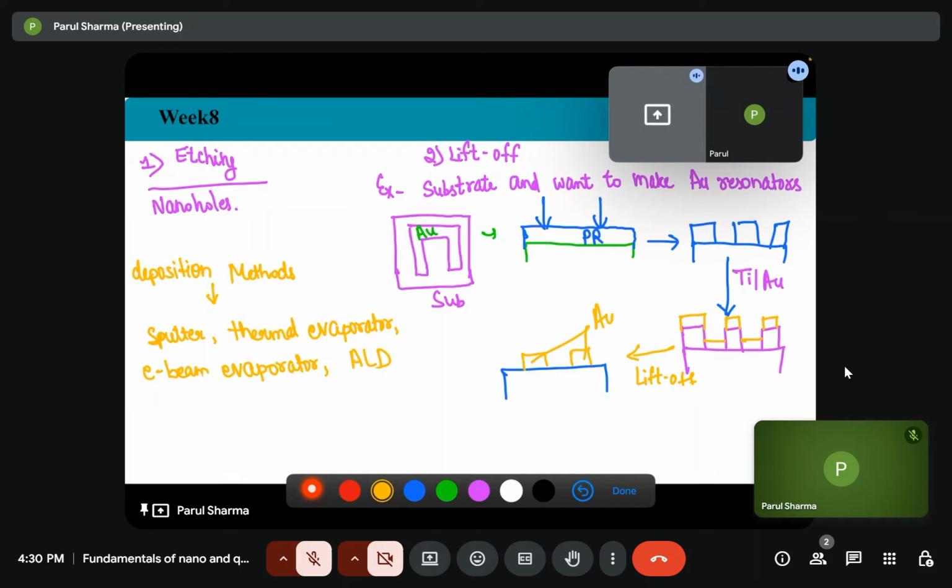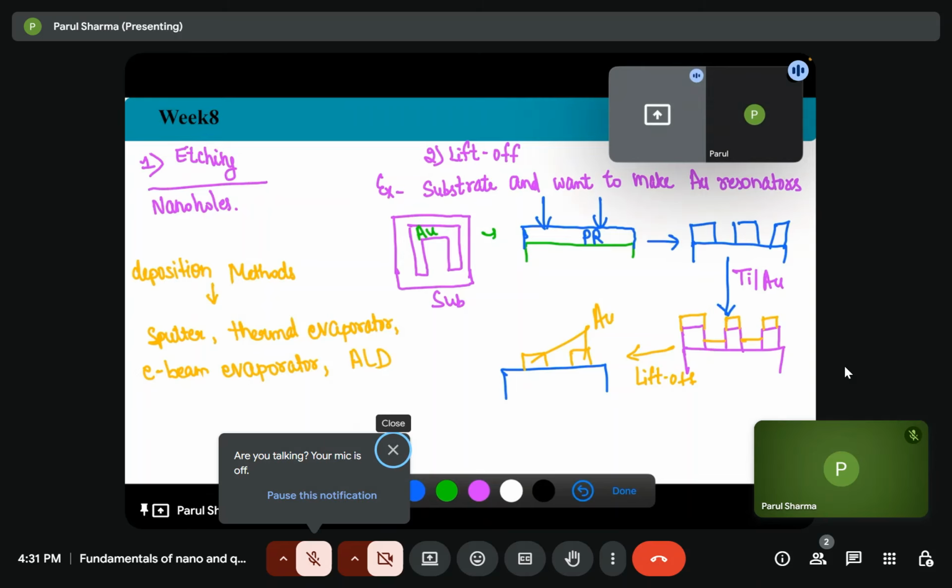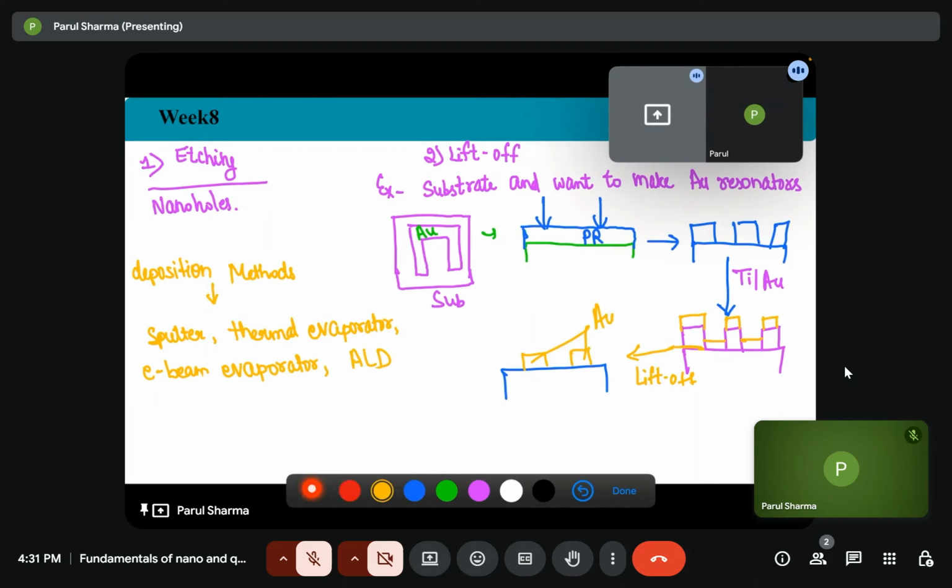We can use any method, and the material will get deposited on the protected region as well as the non-protected region. Now when we put it in the acetone, it will remove the undesired material, which will be dissolved in the acetone, and we get the desired structure. So this was the process.